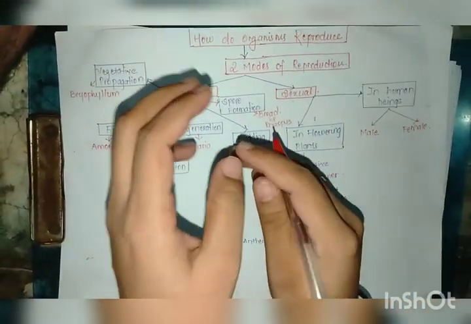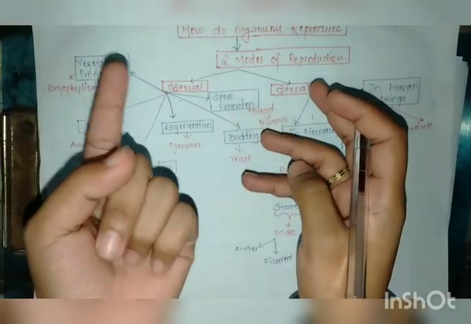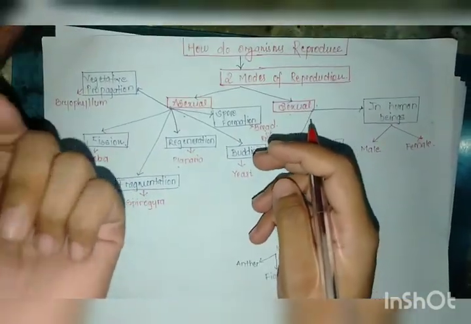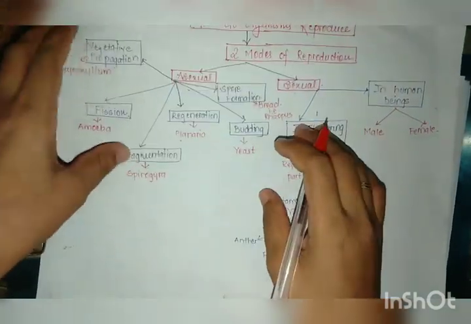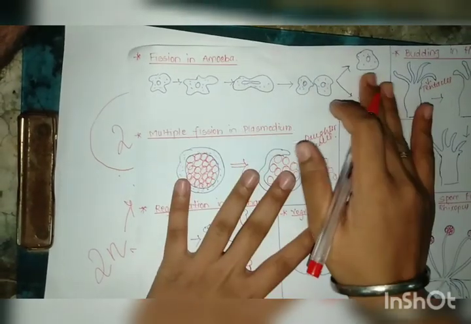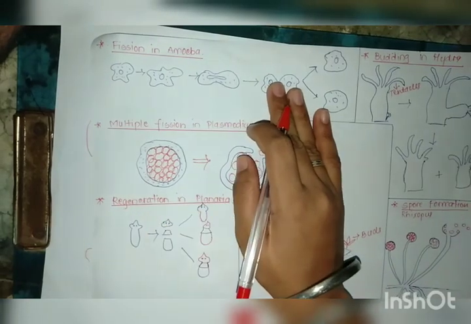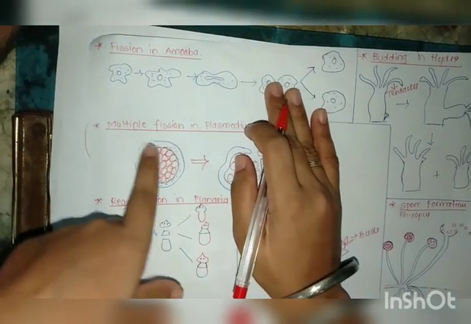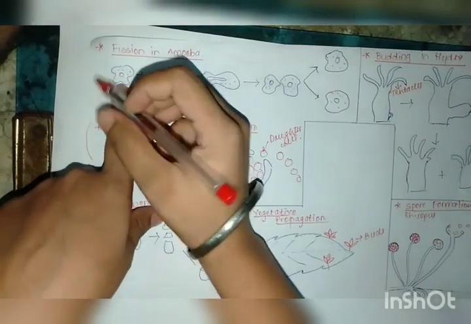Now let us first talk about asexual reproduction. As I have told you, here there is a formation of daughter cells from one parent cell. So let us discuss one by one. I am going to first talk about fission. Here I have the diagram for you. This is the fission in amoeba. We all know amoeba, right? This is the amoeba. It has the nucleus.